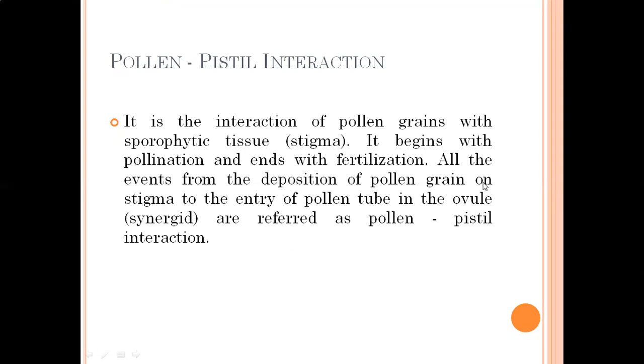So after deposition of pollen grain on the stigma, the pollen tube arises. You know that the pollen tube enters inside the style and reaches up to the ovule, and then fertilization occurs. All these events are referred to here as pollen-pistil interaction.